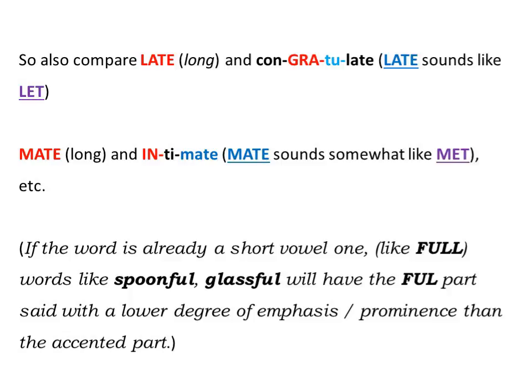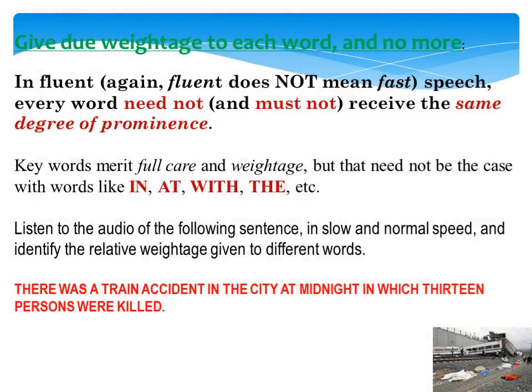If the word is already a short vowel one, like full, words like spoonful, glassful will have the full part said with a lower degree of emphasis or prominence than the accented part. Give due weightage to each word and no more.